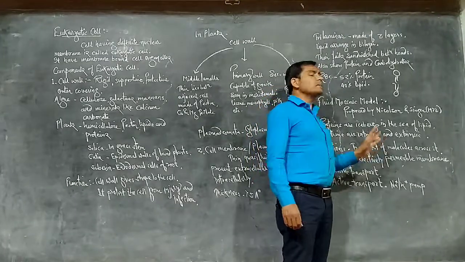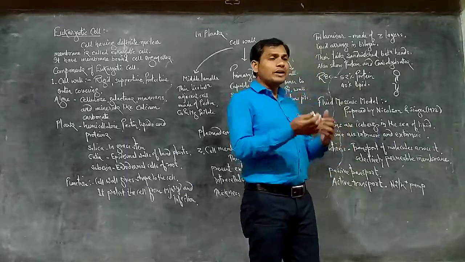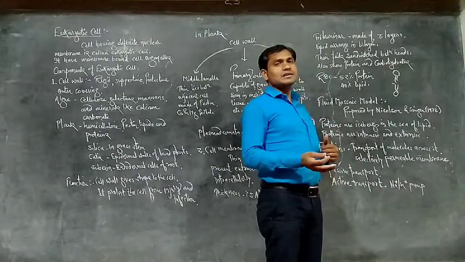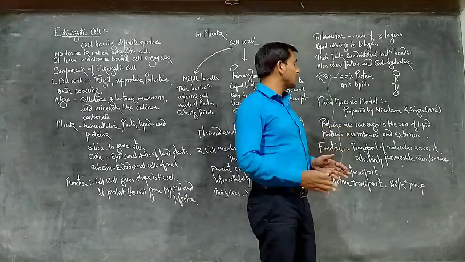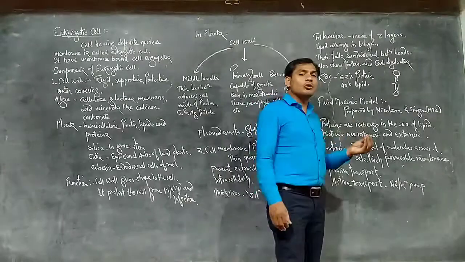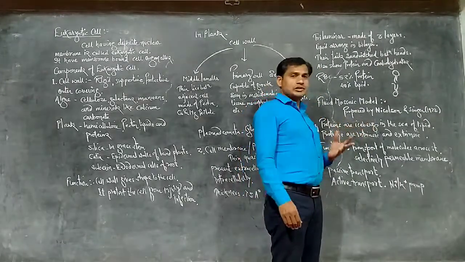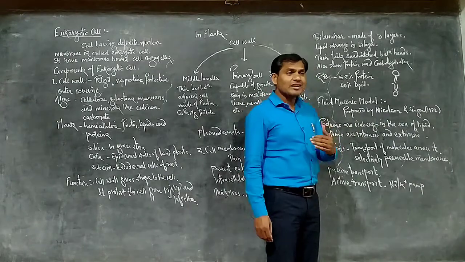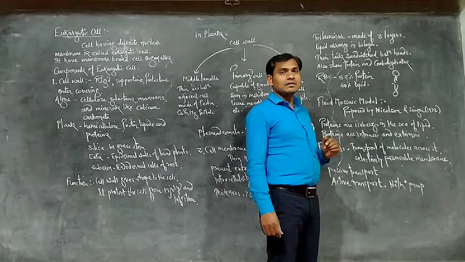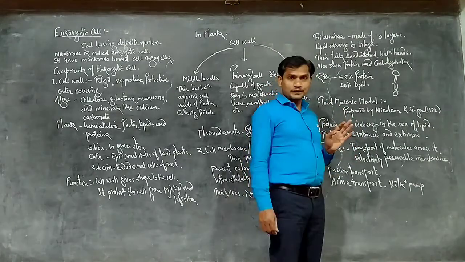It is a selectively permeable membrane. It means it allows selected material to enter inside the cell and selected material to go outside the cell. Hence it is called a selectively permeable membrane. Passive transport: here transportation of some material occurs without utilization of energy. They easily transport through the plasma membrane without utilization of energy. This is called passive transport.